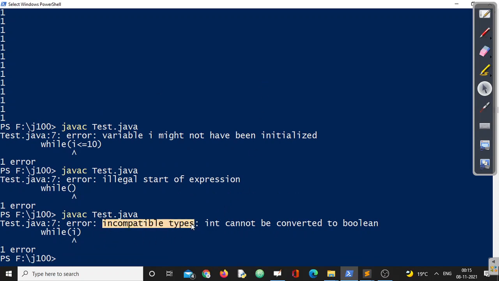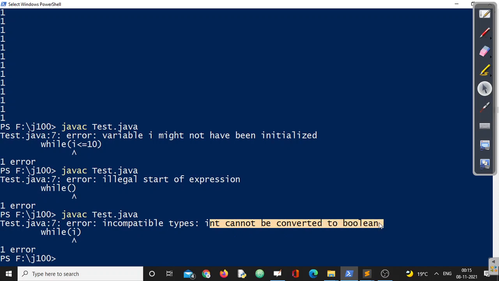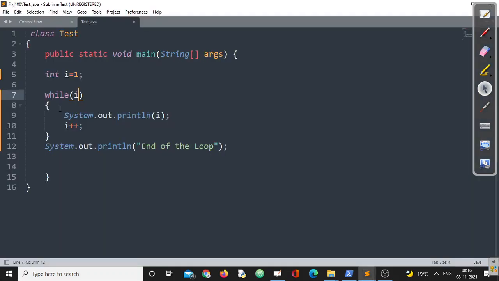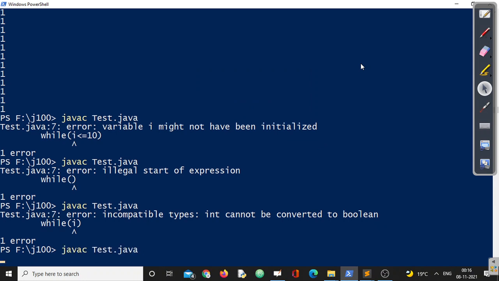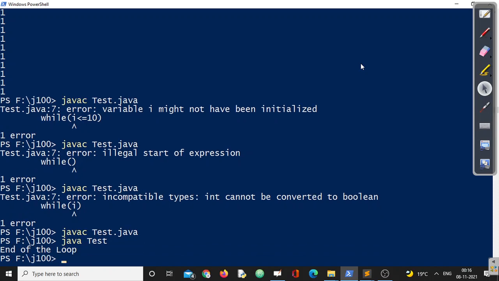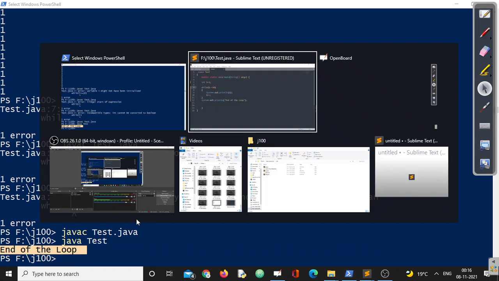See, incompatible types: int cannot be converted to boolean in line number 7. Can you please cross check line number 7, this one? So only i is not allowed. Yes, i less than or equal to 10 is allowed, right? Suppose I am writing here i greater than or equal to 10. Now we can test the pre-test loop. If you compile this one and run it, only one line of output will be there, the end of the loop, right?